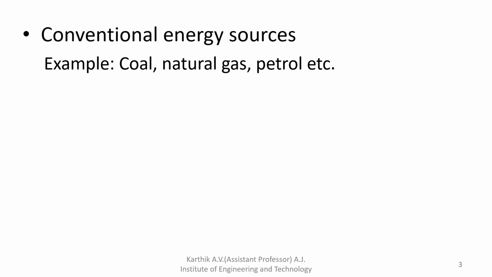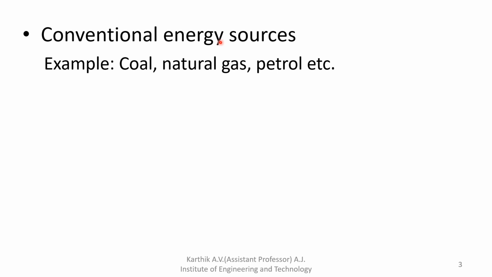So conventional energy sources are nothing but non-renewable energy. What is non-renewable energy? The energy resources that get exhausted eventually in the future are classified as non-renewable energy. So exhaustible energy is also called conventional energy sources.